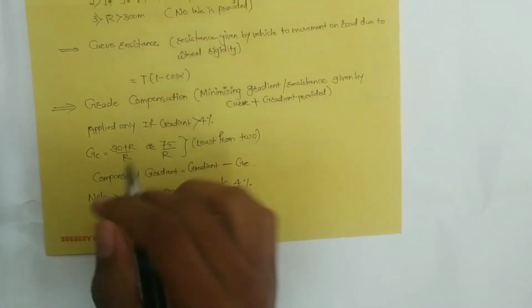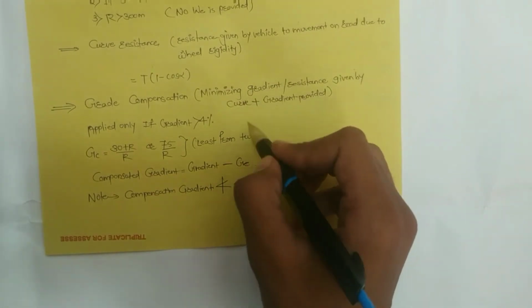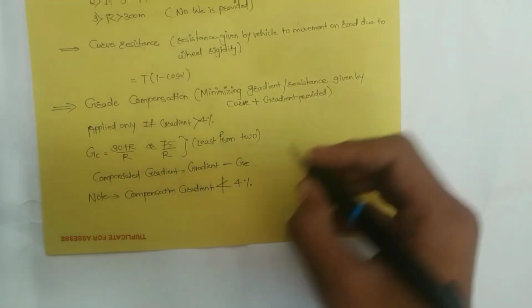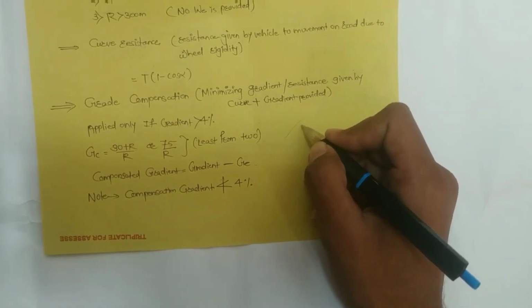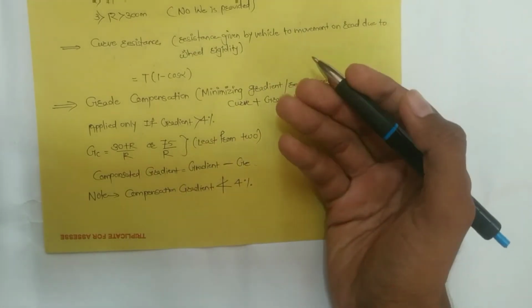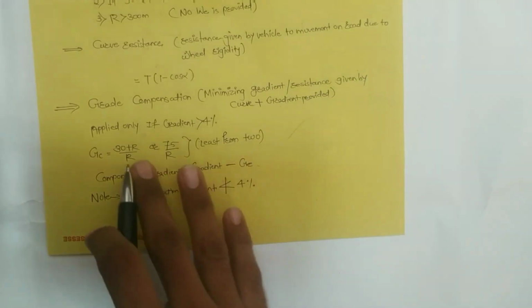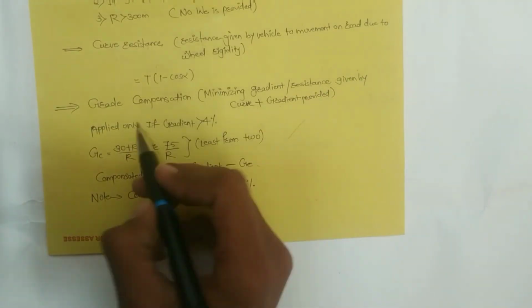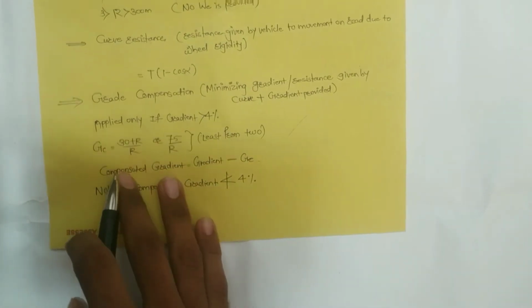Gradient compensation is nothing but minimizing the resistance given by the curve plus gradient provided. Means if we provide gradient on the road surface, there is some resistance offered by the road to the movement of the vehicles. Hence, to minimize it, we are providing grade compensation. Applied only if the gradient is greater than 4%.